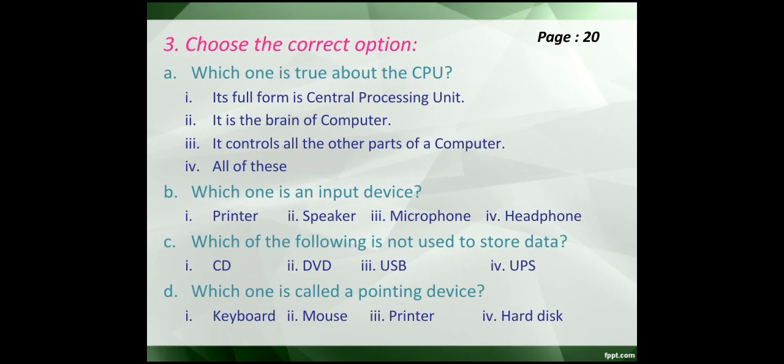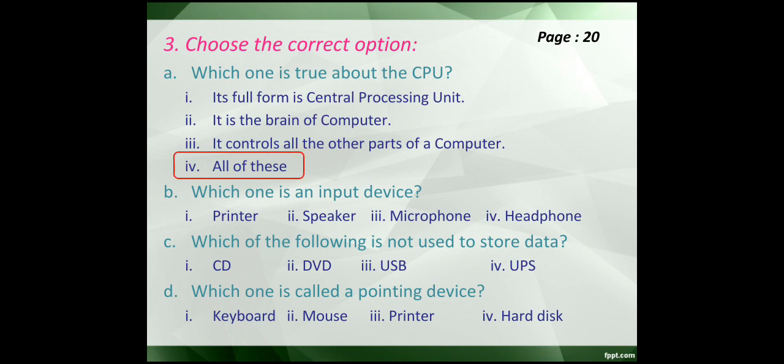On to the same page number 20, third question, choose the correct option. Which one is true about the CPU? Mark the statement or circle the statement that is true from the four given statements. I'm reading the one A. Which one is true about the CPU? Number one, its full form is Central Processing Unit. That's true. It is the brain of computer. That's also true. It controls all the other parts of the computer. That's also true. So we have to circle only one statement. So we will circle the fourth statement, which covers all of these.